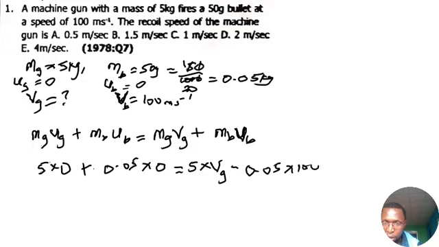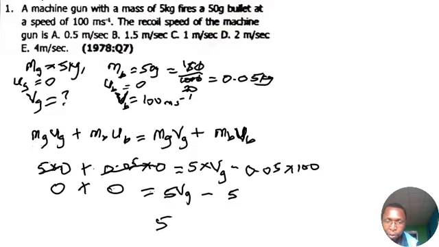Everything on the left-hand side is 0. That will be equal to 5 vg minus 0.05 times 100, which gives us 5. If you take it to the other side, that will be 5 equals 5 vg.